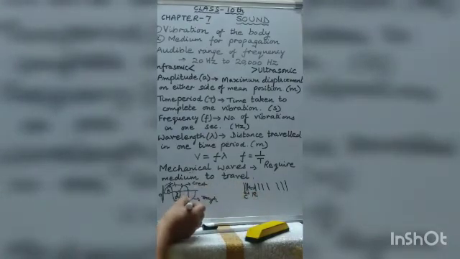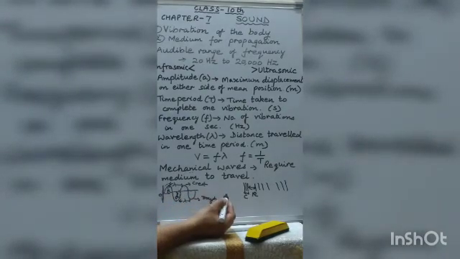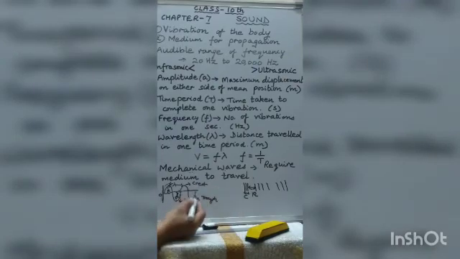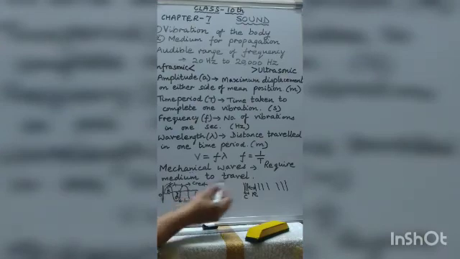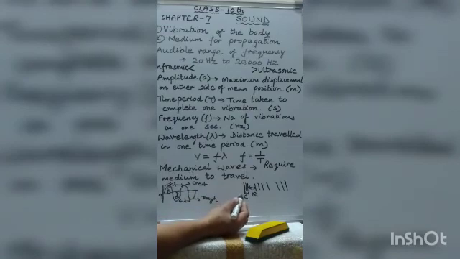Now the sound waves differ from the electromagnetic waves which we have done in the previous chapter. What are the differences? The electromagnetic waves are the waves which can travel through vacuum, while the sound waves are the waves which require a material medium for propagation. They cannot travel through vacuum. And the examples of electromagnetic waves are light waves, X-rays, gamma rays, and the sound waves are mechanical waves.